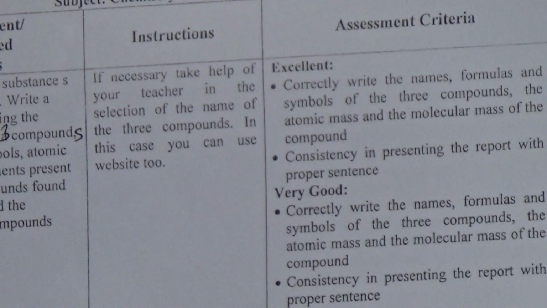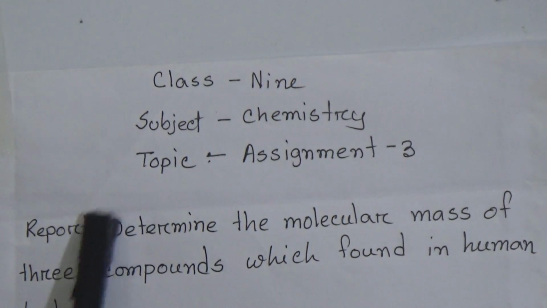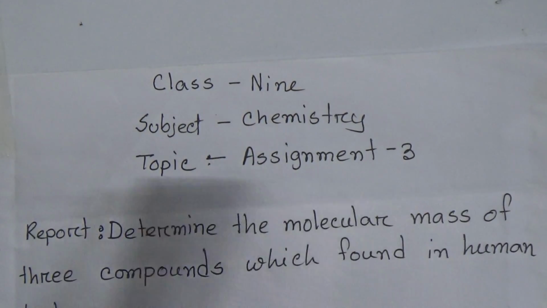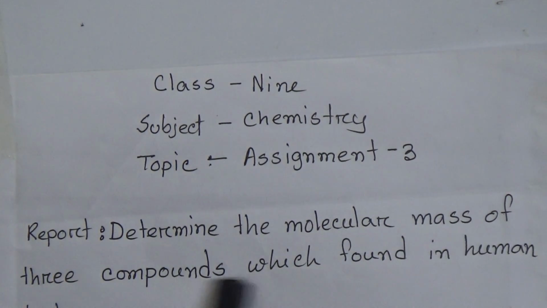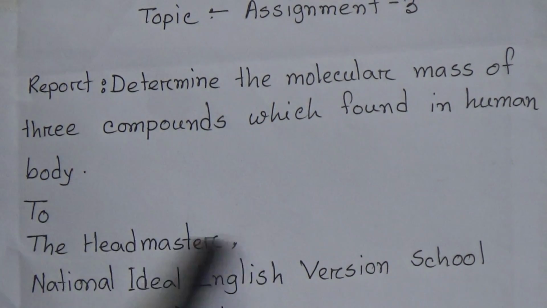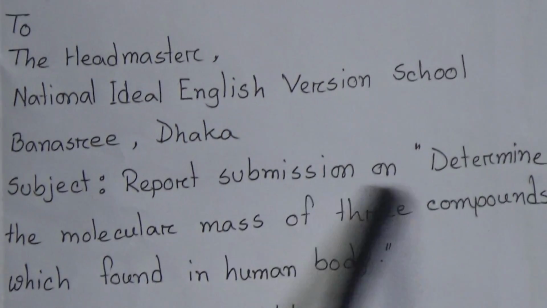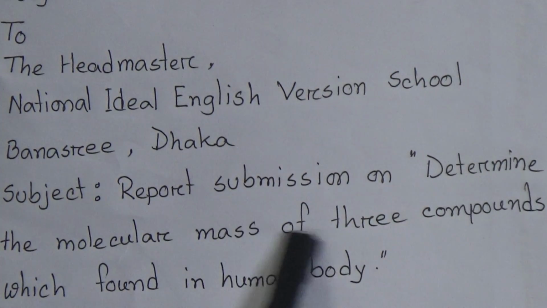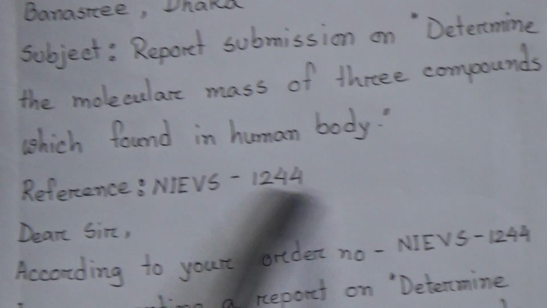Now come to the solution of the assignment. We have to write the report. So here the topic is assignment 3, and come to the report. Report's name is determine the molecular mass of 3 compounds which are found in the human body. Next, to the Headmaster, National Idol English Version School, Banasree, Dhaka, and the subject is report submission on determining the molecular mass of 3 compounds found in the human body, and reference is NIEVS 1244.